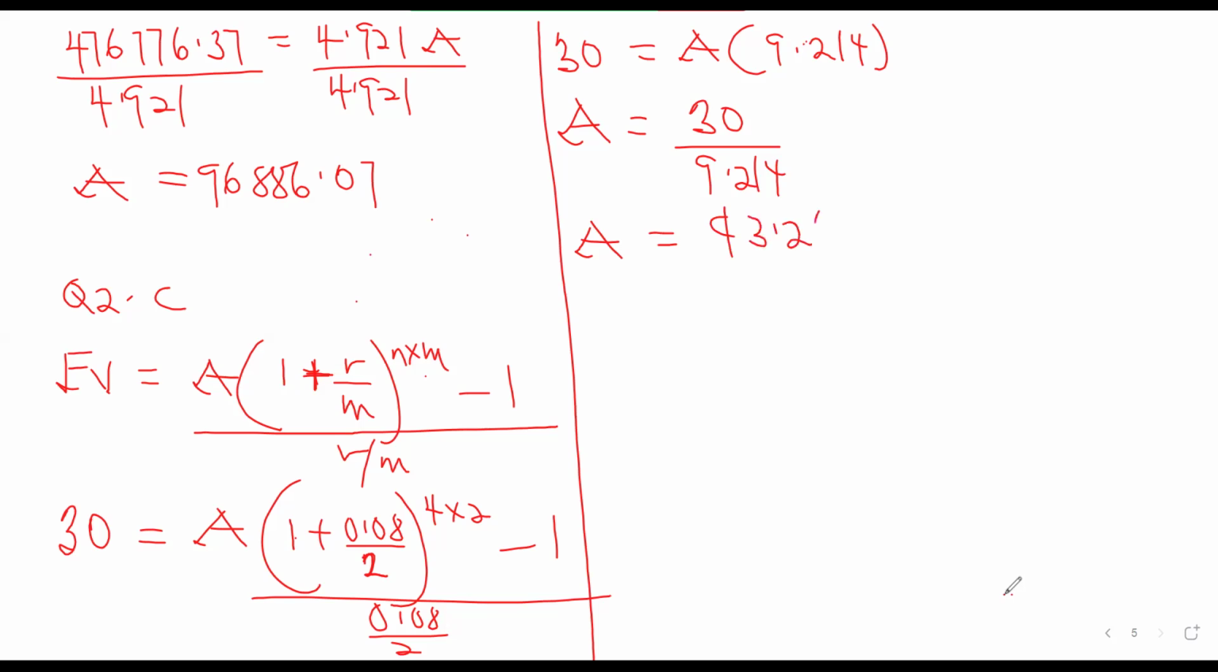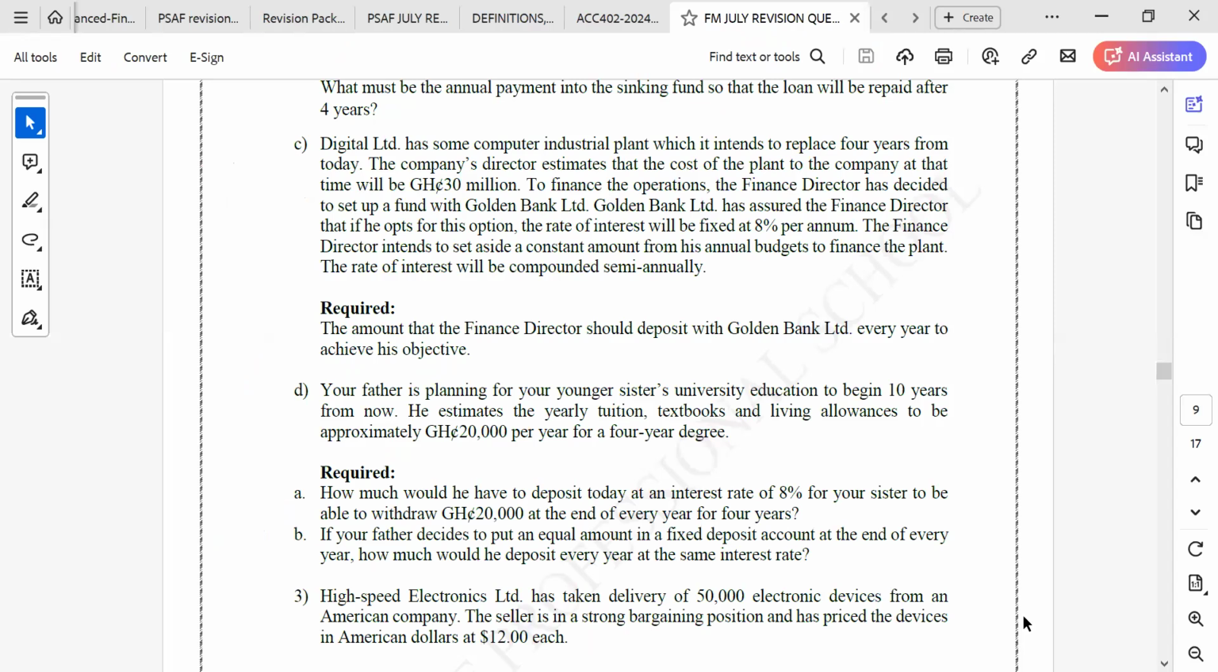3.26. Okay. So they should be setting aside 3.26 million every year to finance the what? The purchase of the plants at the end of the 4th year.